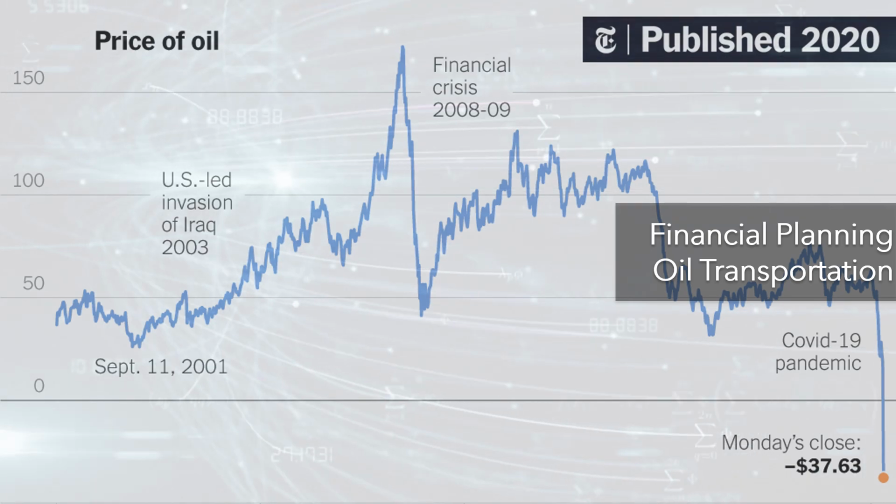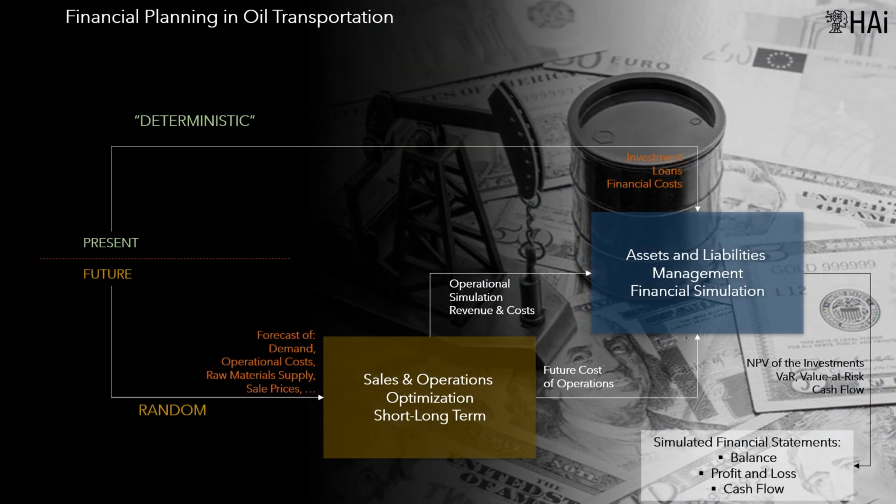Financial planning in oil transportation. The objective of financial planning is to simulate the assets and liabilities management, considering the results provided by sales and operations models. It is a consolidated modeling methodology that focuses on the financial modeling of companies. The minimum financial modeling should be oriented to evaluate the NPV for a pre-established ROI, return on investment. It will provide the financial statements: balance sheet of assets, liabilities and equity, income statement, profit and loss after tax, royalties, and other contributions, and cash flow.